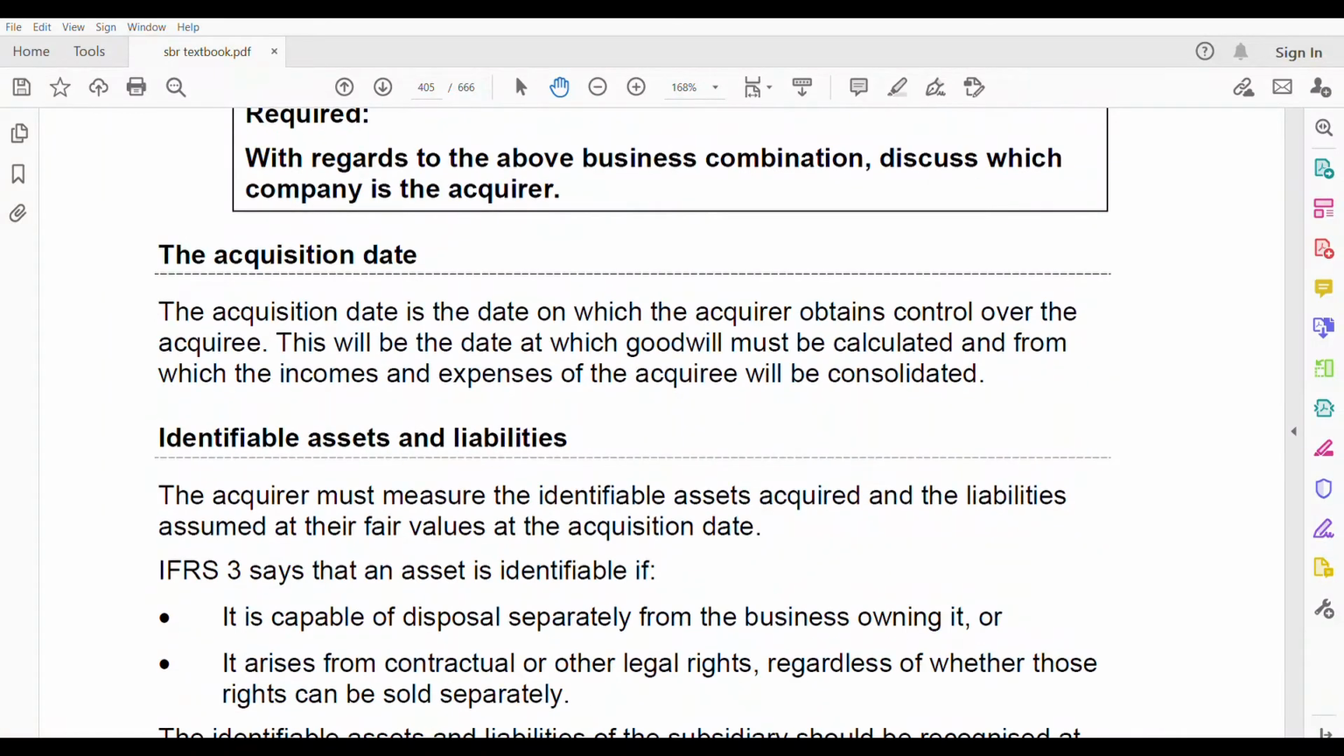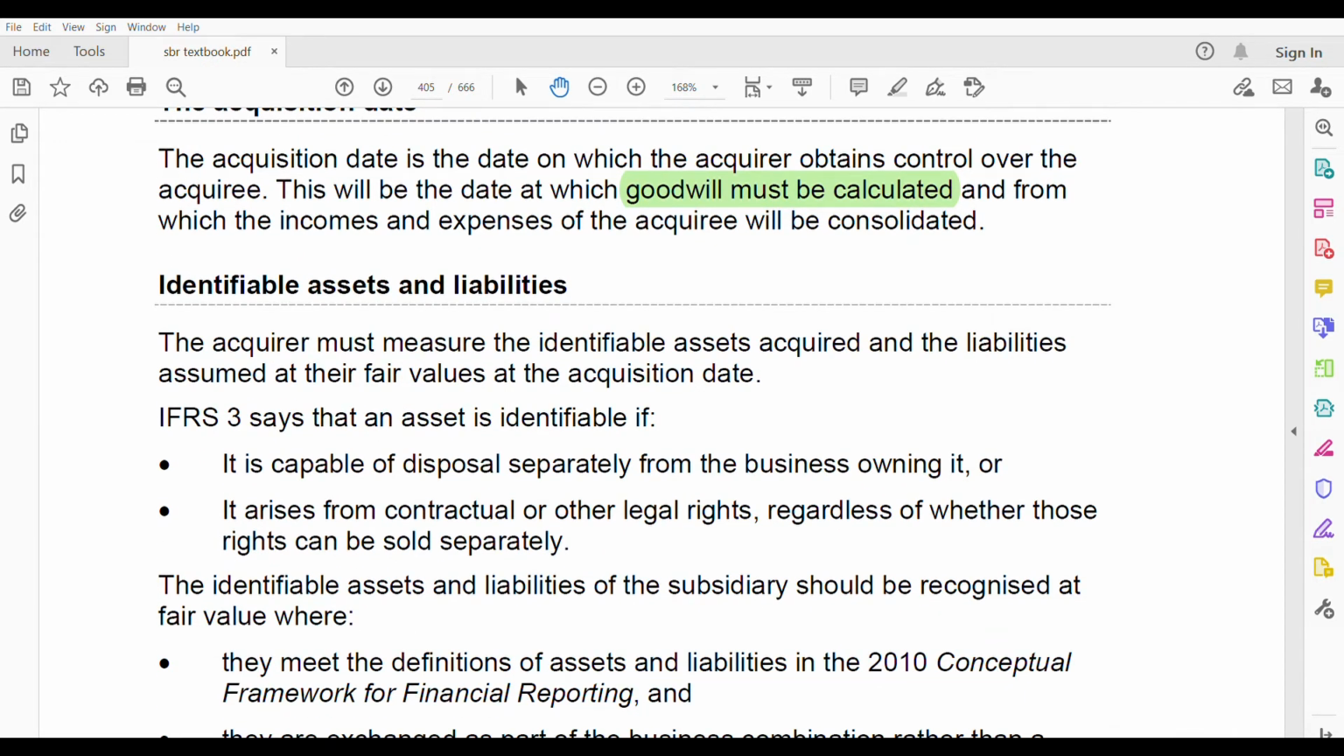Acquisition date. The acquisition date is the date on which the acquirer obtains control over the acquiree. This will be given to you. And remember, this is the date when you calculate goodwill. The date when you have acquired a subsidiary, okay? That means you have control. And from this date onwards, all the income and expenses, assets and liabilities of the acquiree will be consolidated. Okay? So from identifiable assets and liabilities onwards will be discussed in part 2.